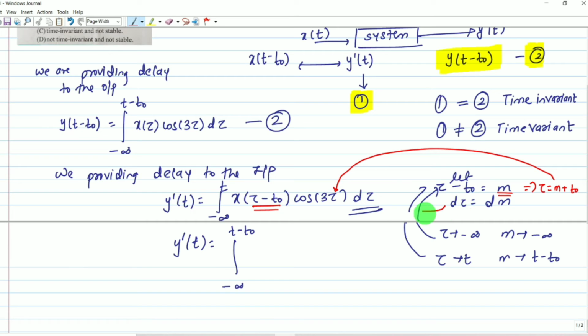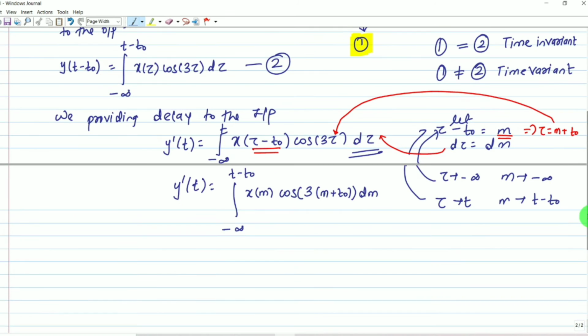In place of d tau we substitute dm. Understood? Our integration equation is now converted in terms of the variable m.